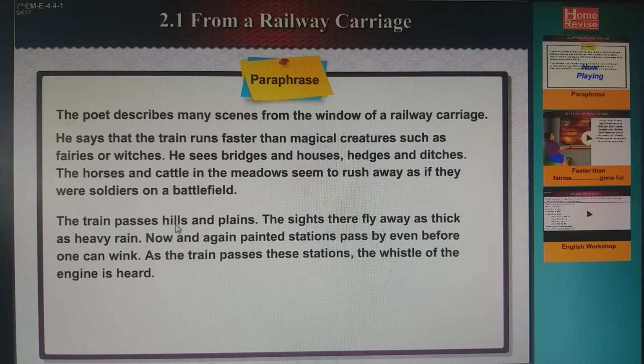The train passes hills and plains. The sights there fly away as thick as heavy rain. Now and again the painted station passes by even before one can wink. As the train passes these stations, the whistle of the engine is heard.